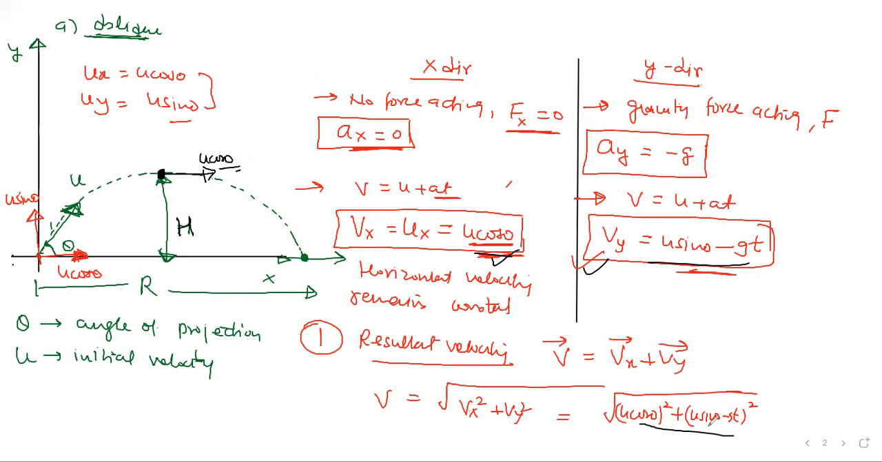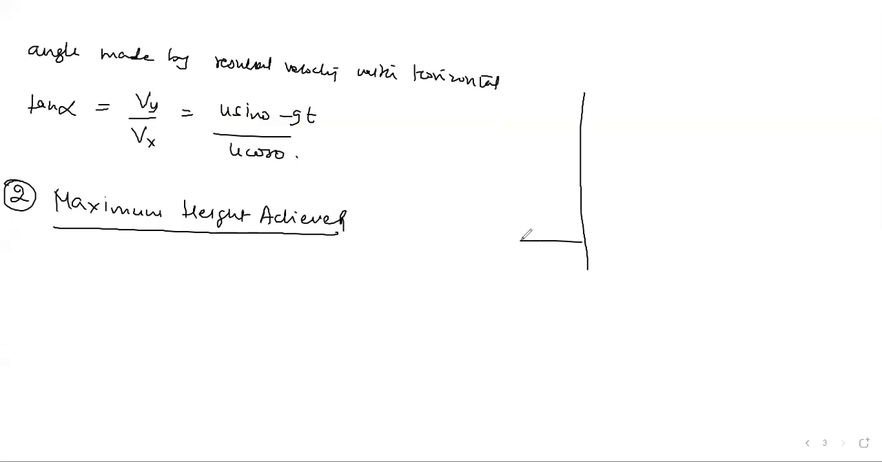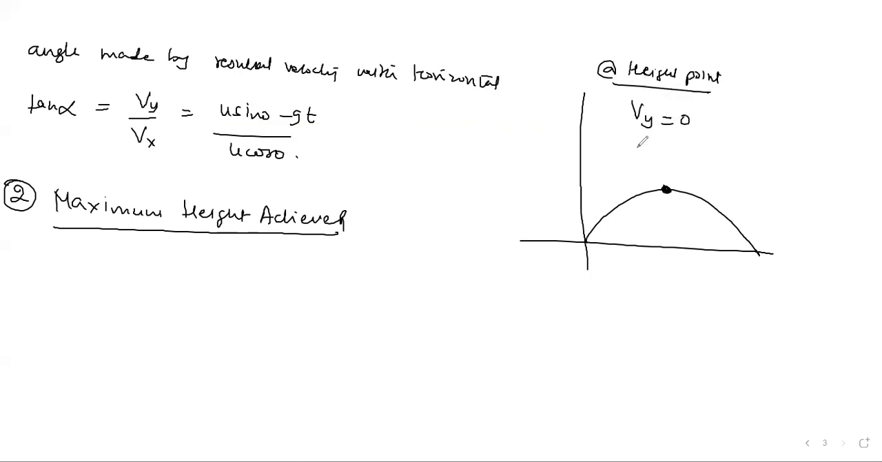Let me write it separately because this is very important. Here I'm writing, please note it. At the highest point during the flight, what happens? Your final velocity in the y direction is zero, and in the x direction it is there always, because that velocity is always constant. So if somebody asks what is the net velocity, what is the answer? u cos theta only. But the vertical velocity becomes zero.